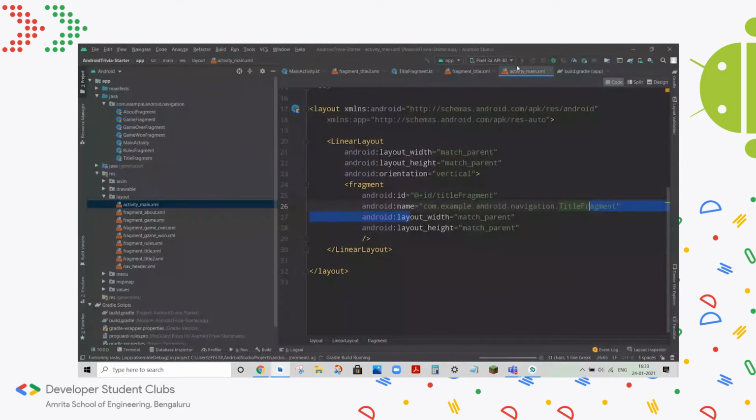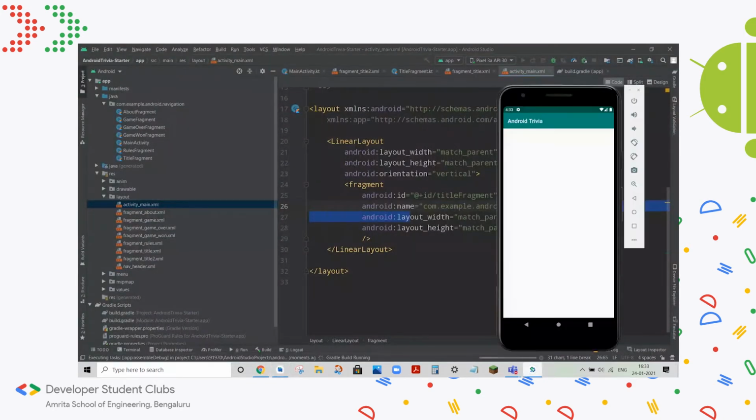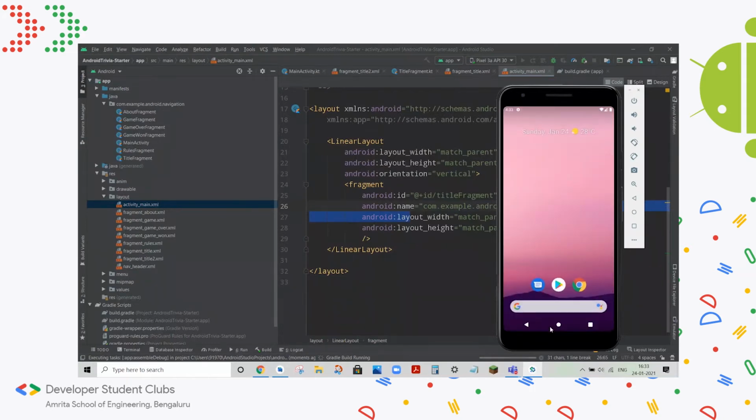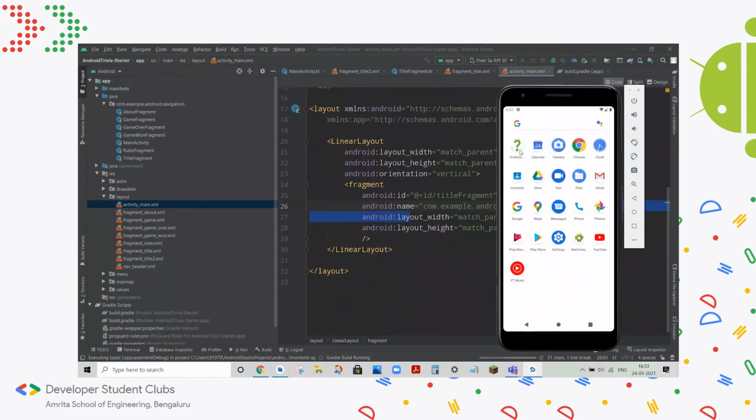So let's run the app. And this is what the emulator looks like. It's just like an actual phone, like I previously mentioned. It has all the standard things you'd expect a phone to have. Any application you run here will be installed on this phone, and you can look at them at any time you want. Another thing, sometimes it might take a while to run the app, especially if it's your first time running the emulator. So be patient.